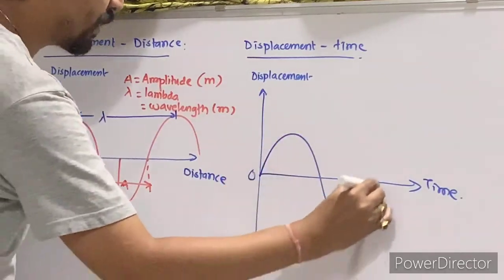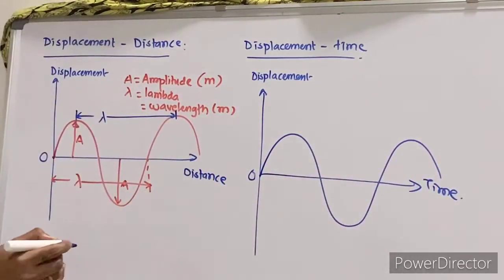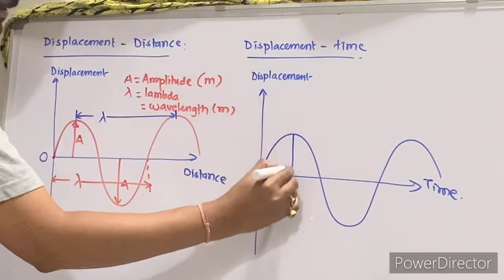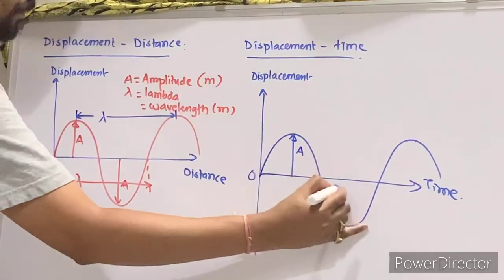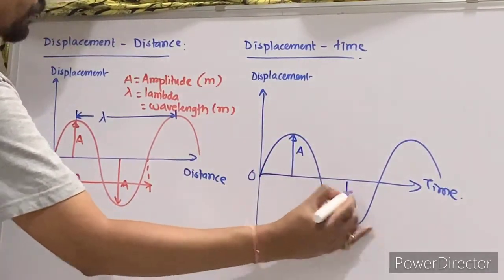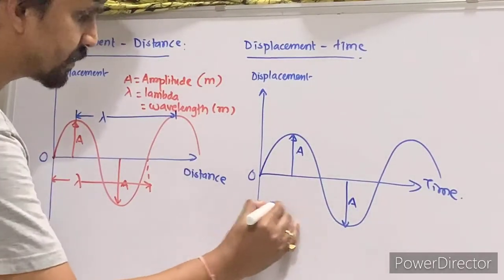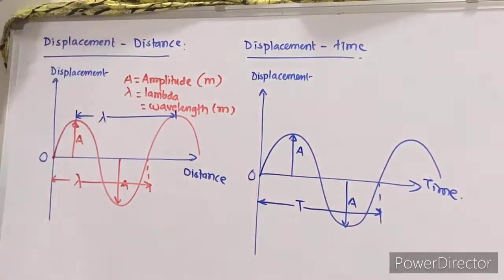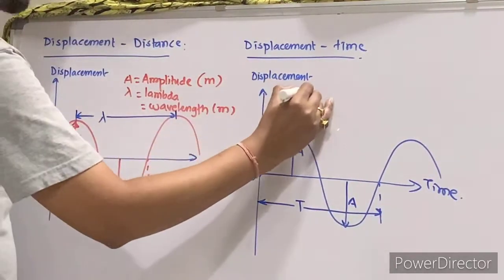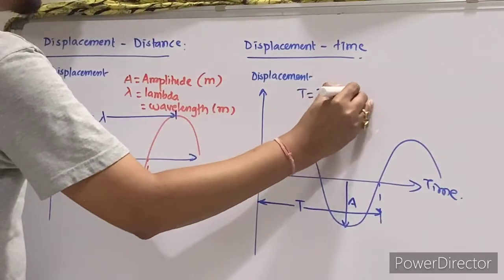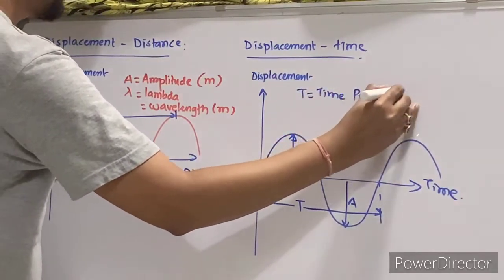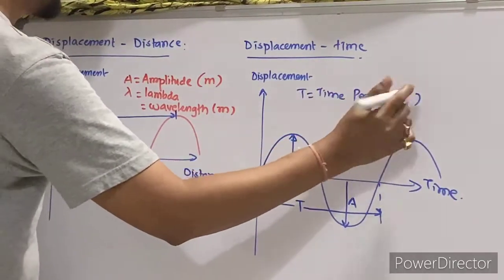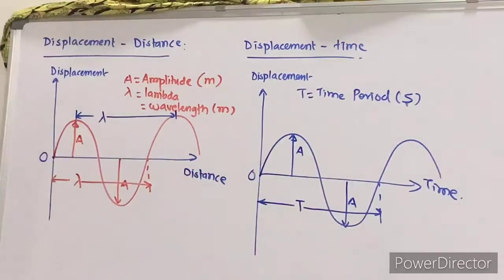Now we'll go with displacement time graph. The nature of graph will be like this. This is displacement time. This is again called as amplitude. This is your amplitude. This is also called as what? Amplitude. And distance, that is time from this point to this, is called as time period. Now what is T? It is called as time period. Now what is time period? It is time taken to complete one oscillation. So that is called time period. This is expressed in second.